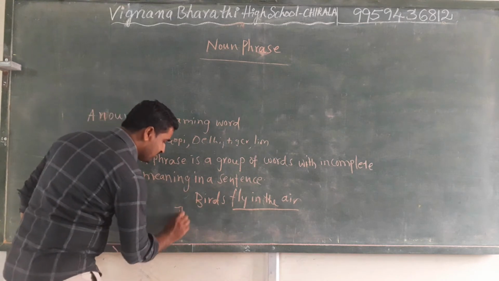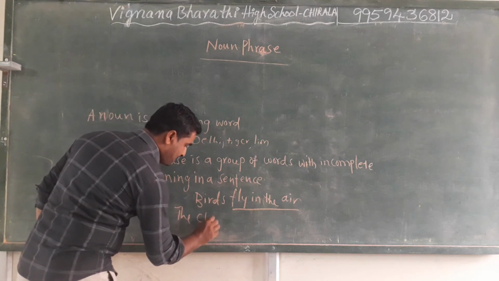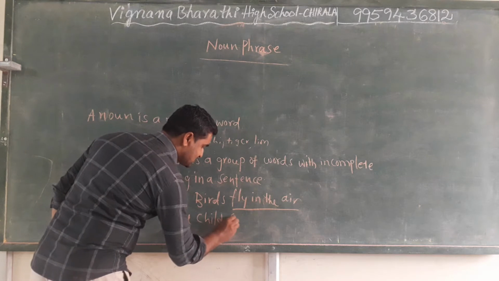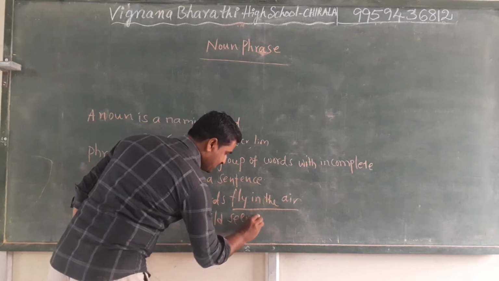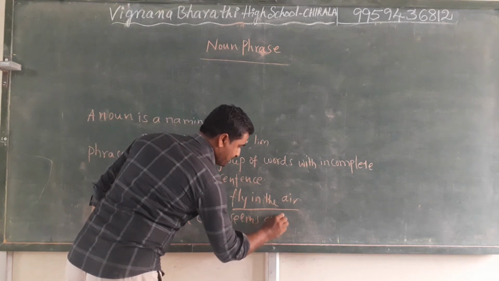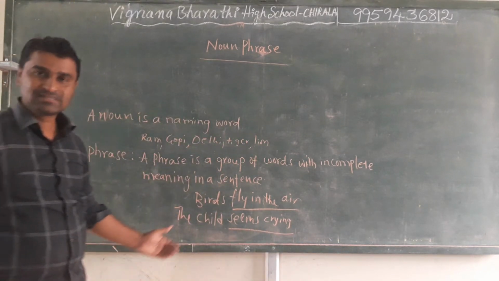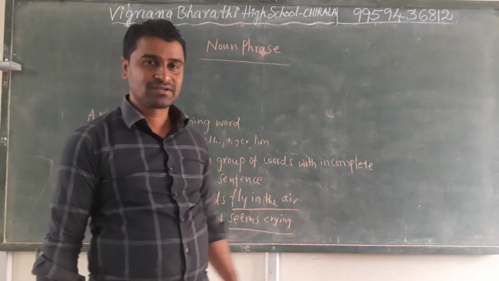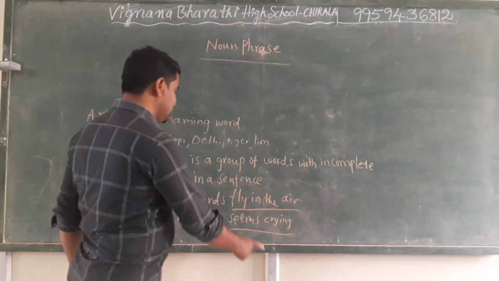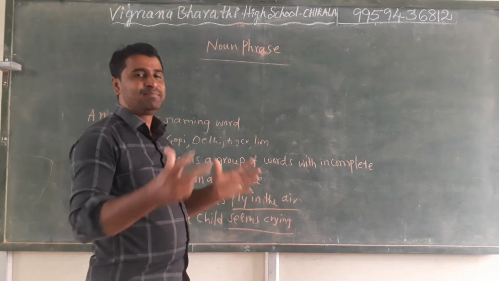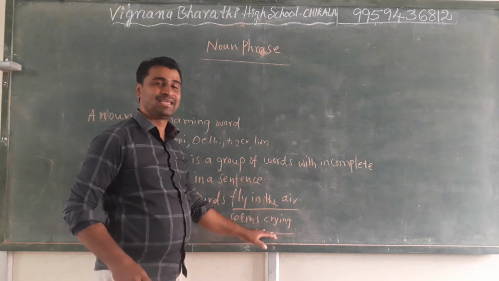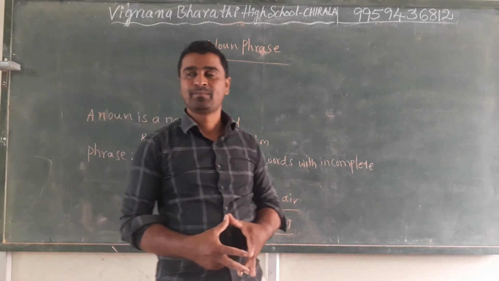The child seems crying. See here, seems crying is also a group of words in a sentence, but it does not have complete, full meaning. Who seems crying?